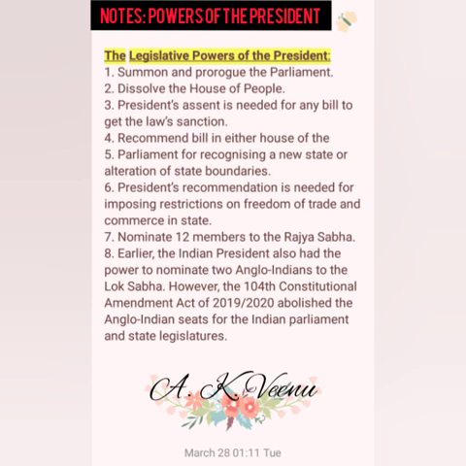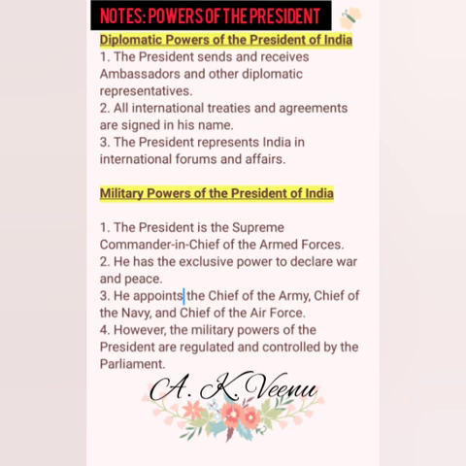Earlier, the Indian President also had the power to nominate 2 Anglo-Indians to the Lok Sabha. However, the 104th Amendment Act 2019-2020 abolished the Anglo-Indian seats for the Indian Parliament and state legislature. Diplomatic powers of the President of India. The President sends and receives ambassadors and other diplomatic representatives. All international treaties and agreements are signed in his name. The President represents India in international forums and affairs.